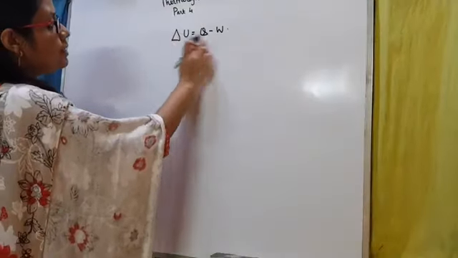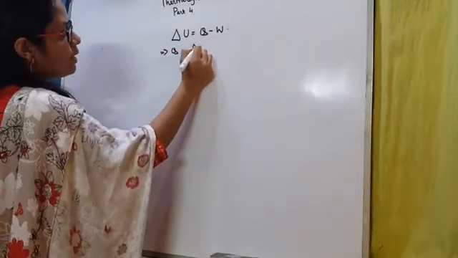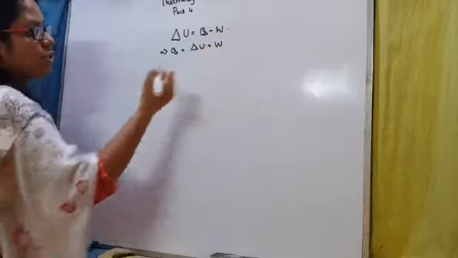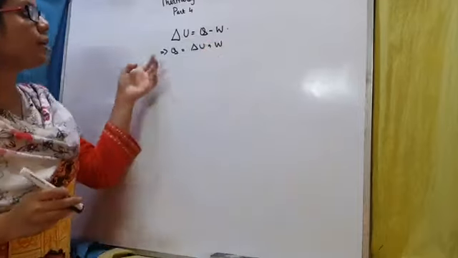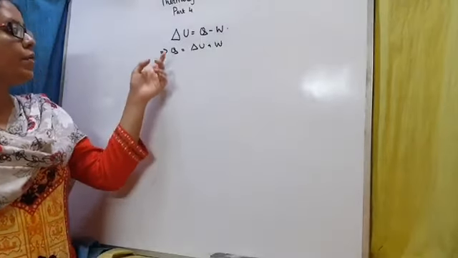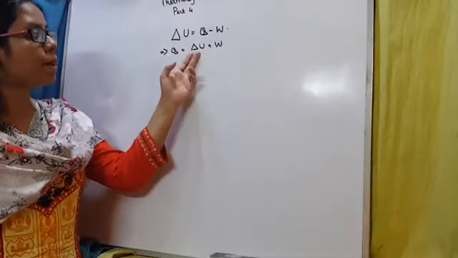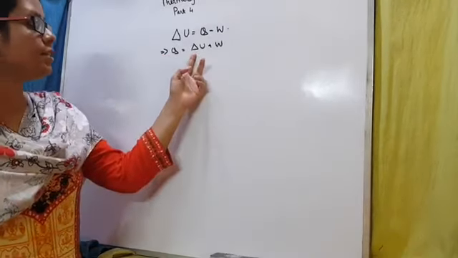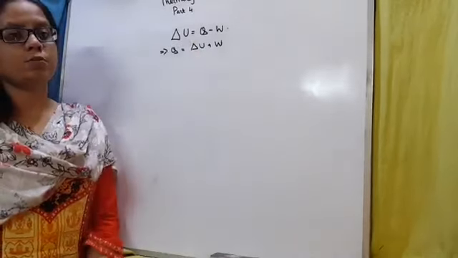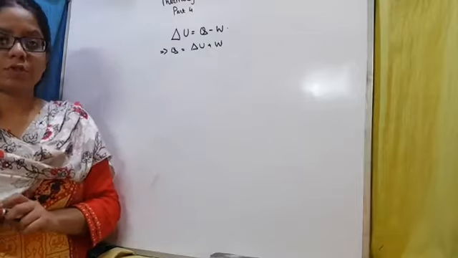Now, the same equation can be written down in this manner also. Q is equal to delta U plus W. We are just interchanging the sides. Now, this is a clearer definition of the first law of thermodynamics. This states that when Q amount of heat is supplied to a system, then some part of that heat is used up in changing the internal energy of the system, and the rest of it is used up for doing work. This is actually the statement of the first law of thermodynamics.